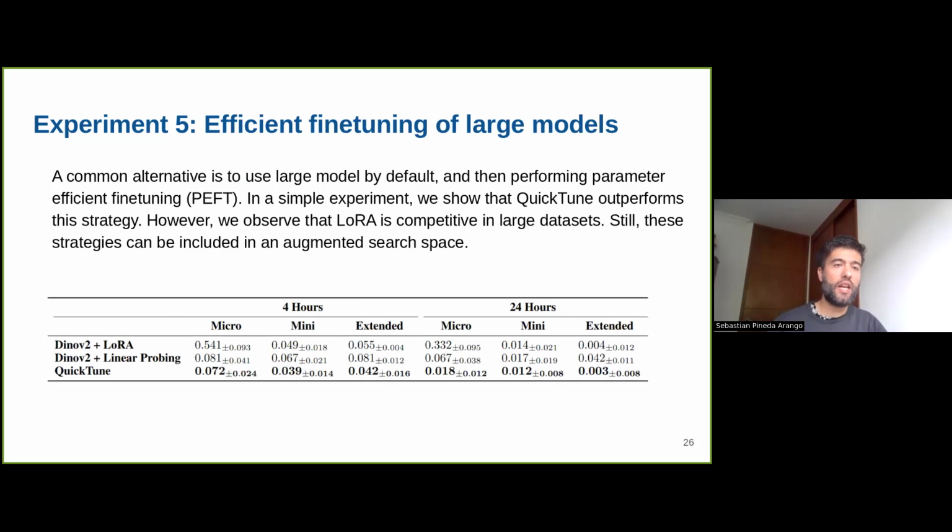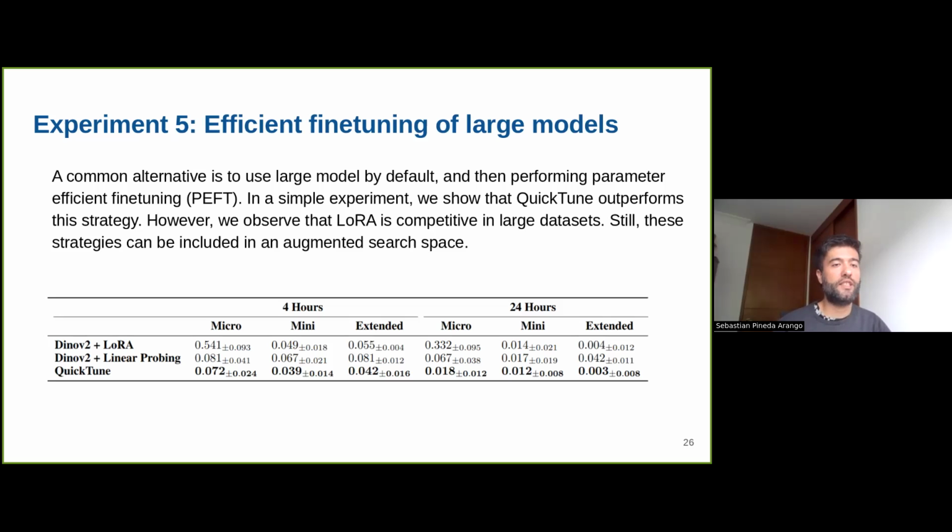So a practitioner might still wonder: why do I need all this QuickTune approach if I could just take a large model and do some parameter-efficient fine-tuning? First, parameter-efficient fine-tuning adds more hyperparameters, so we can easily account for these new hyperparameters in our approach.